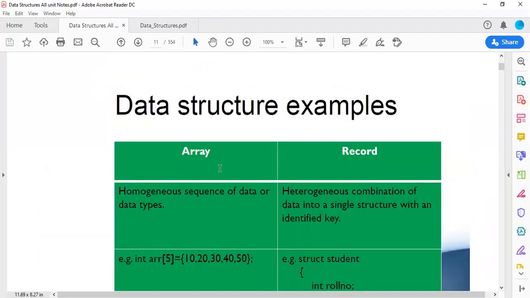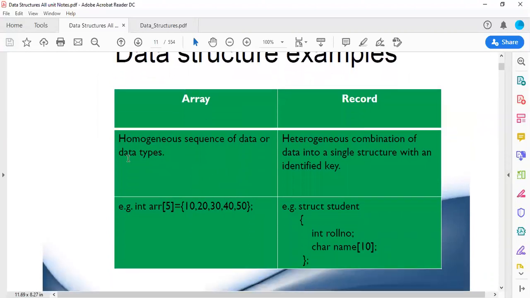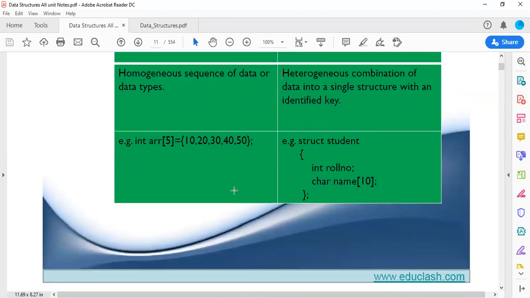So moving to the next, data structure examples are simple. Suppose we are considering arrays, as you all are aware of what an array is: a homogeneous sequence of data or data types. Example is given: int AR[5]. As we all know, an array consists of a fixed size once it is declared, and records can be a heterogeneous combination of data. For example, the structure that you have already studied in imperative programming or C++ programs. Record. So data structure has its own types as compared to other data types.